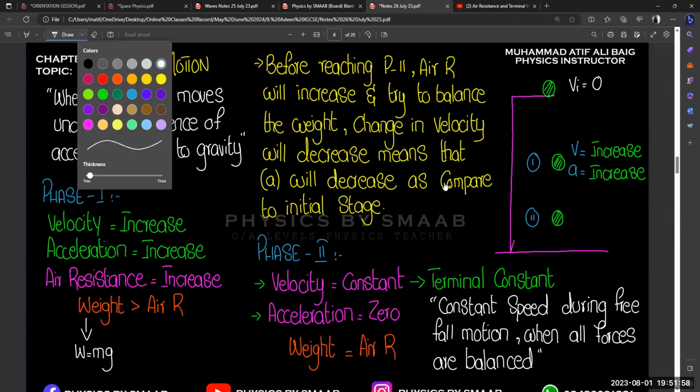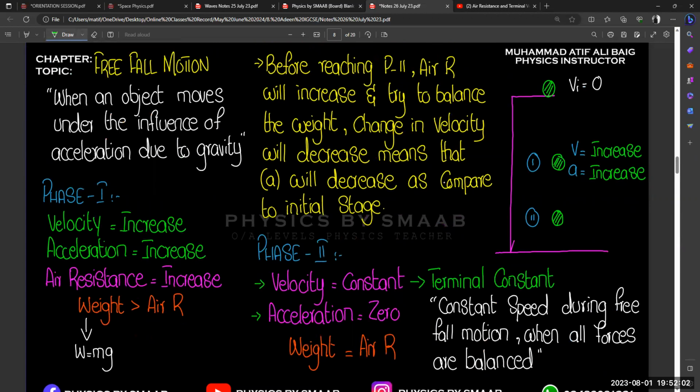And the value of g is the acceleration due to gravity. Acceleration due to gravity means the value 9.8 meter per second square or 10 meter per second square,